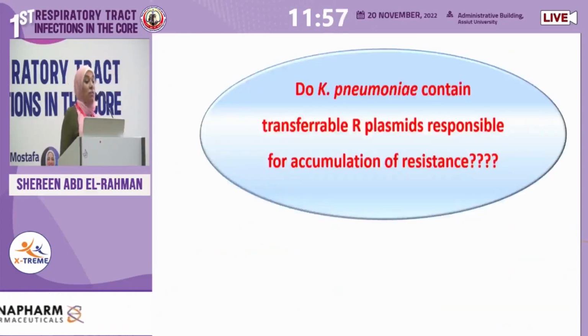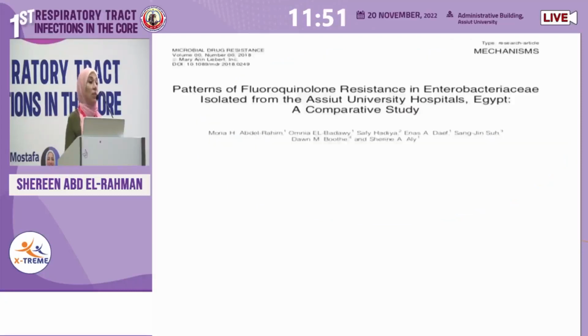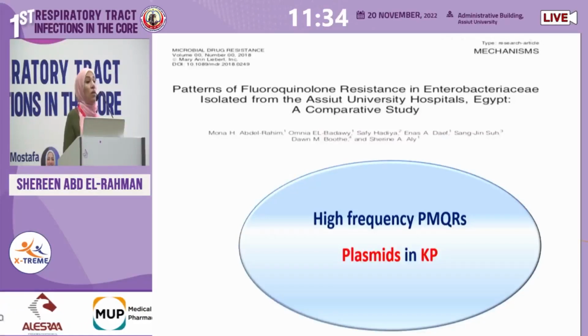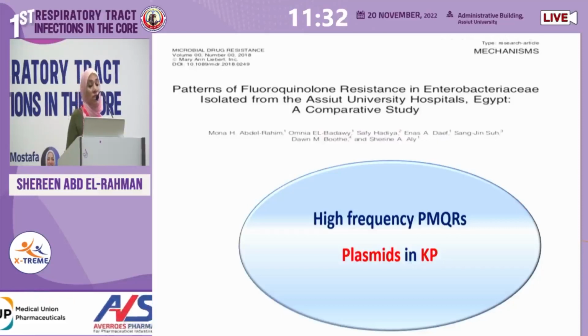So, does Klebsiella pneumoniae have this transferable resistance plasmid that's responsible for the accumulation? This is where we did our second research, on plasmid-mediated fluoroquinolone resistance in Klebsiella pneumoniae. And we found a high frequency of these plasmids in Klebsiella pneumoniae, like about 100% of the isolates harbor 1 or more of the plasmid-mediated fluoroquinolone resistance genes.